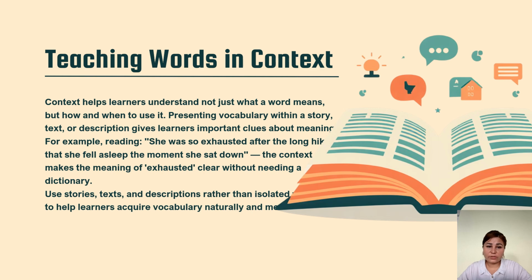For example, reading: she was so exhausted from the long hike that she fell asleep the moment she sat down. The context makes the meaning of exhausted clear without needing a dictionary. Use stories, texts, and descriptions rather than isolation to help learners acquire vocabulary naturally and meaningfully.